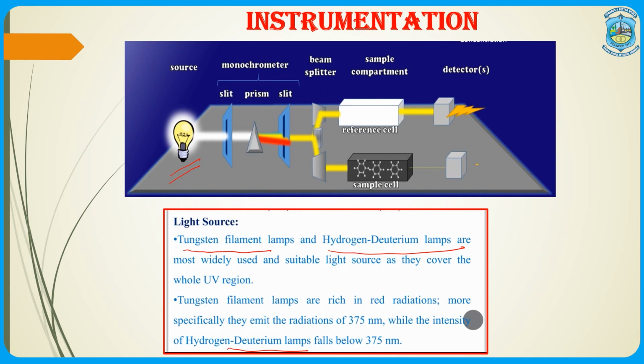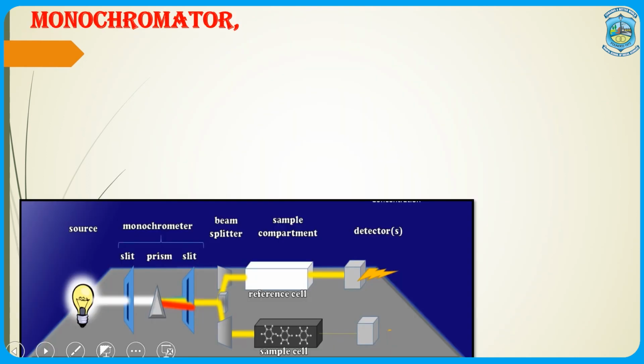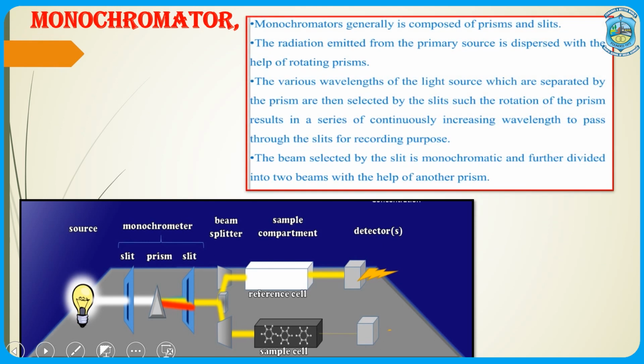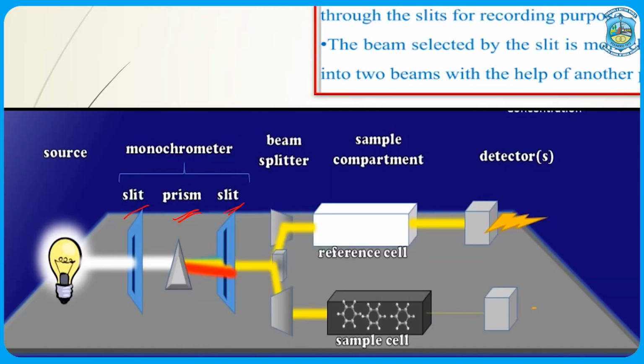Then after the light source comes the monochromator. So, what is a monochromator? A monochromator is an arrangement of a prism which has two slits in it. When the light radiation passes from the light source, it goes through the first slit and then passes through the prism. The prism, due to the process of diffraction, produces the light radiations of the desired wavelength, which then pass through the second slit and come out, and then go and fall on the beam splitter.